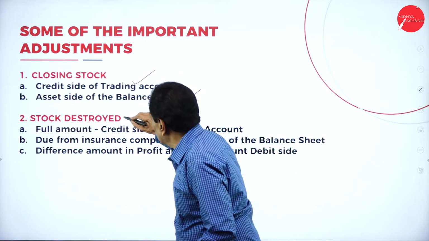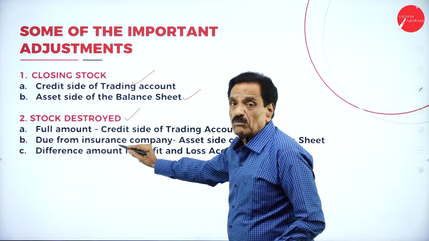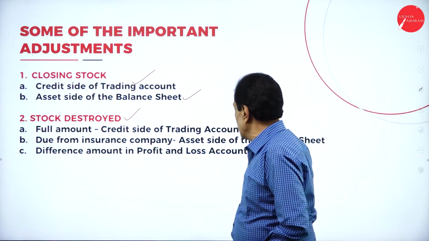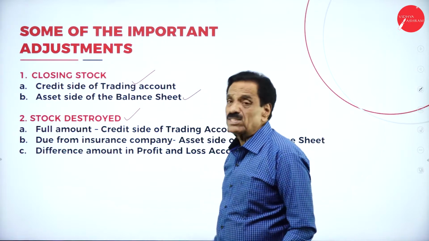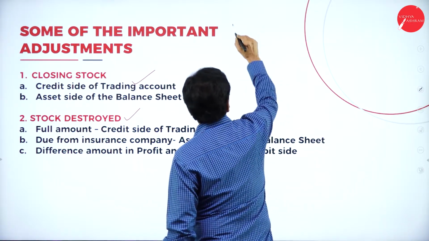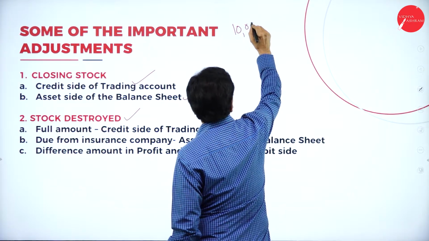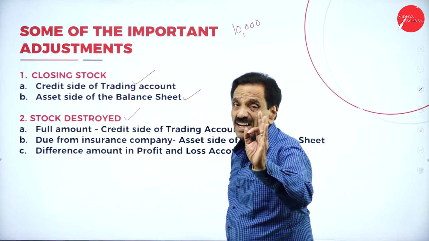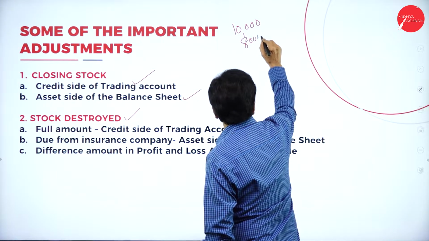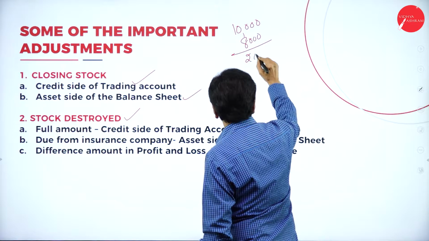Then stock destroyed. The full amount goes on the credit side of the trading account, the amount due from the insurance company goes on the asset side of the balance sheet, and the difference goes to the profit and loss account. For example, if the stock destroyed is 10,000 and the insurance company is going to pay 8,000, the difference of 2,000 is a loss.